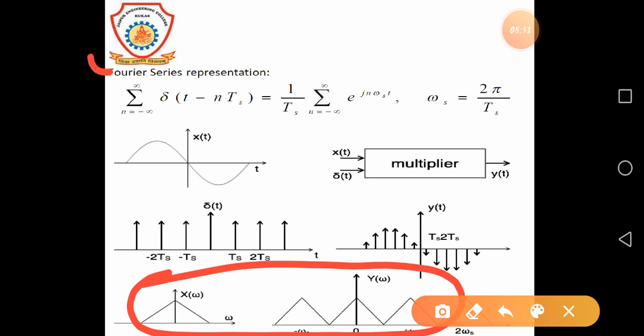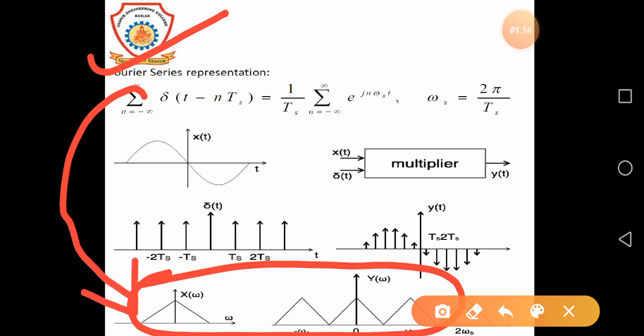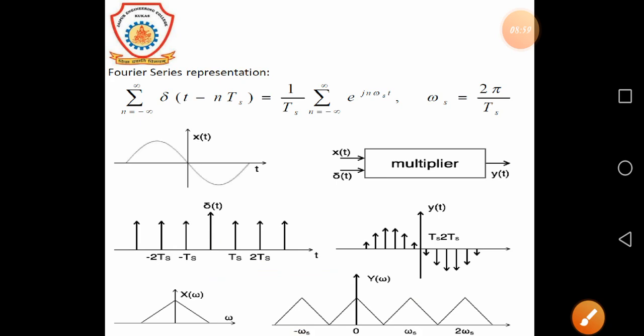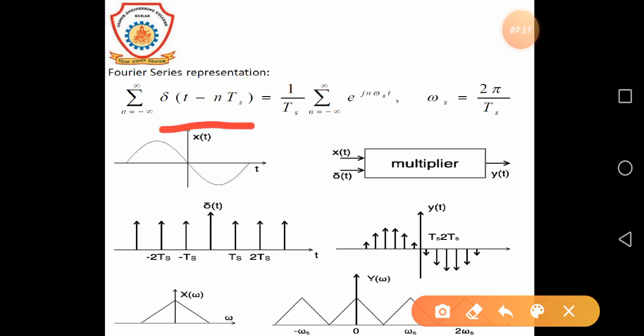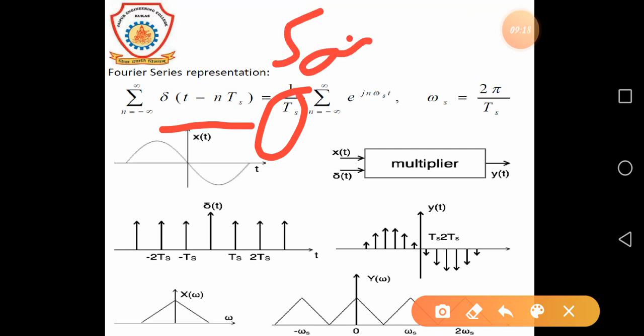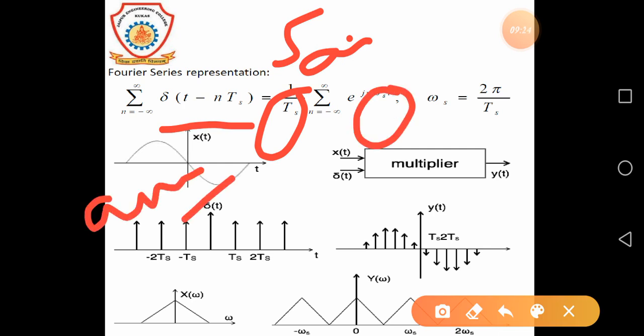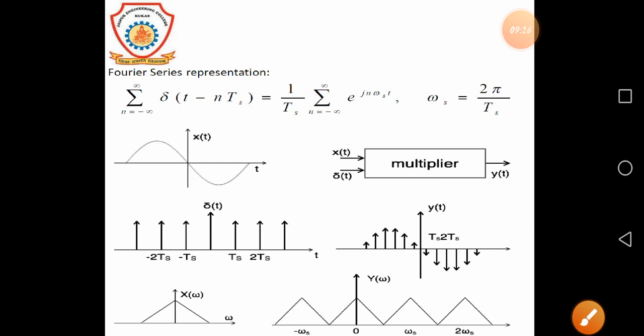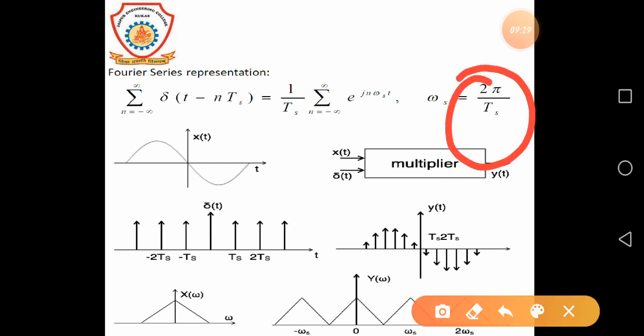Here is the Fourier series representation and here is its waveform. The Fourier series representation of the sampling is the summation from minus infinity to plus infinity of delta of t minus nTs, which is converted into 1 by Ts times e to the jn omega s t. Ts is the sampling period here, and omega s is the angular frequency, which is equal to 2 pi by Ts.